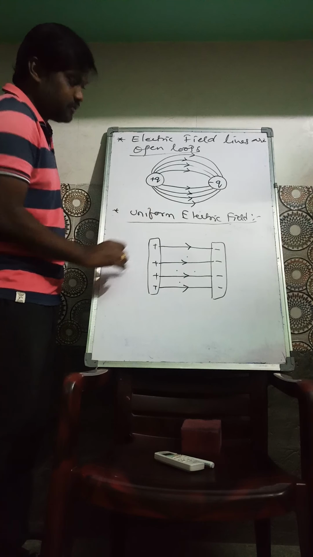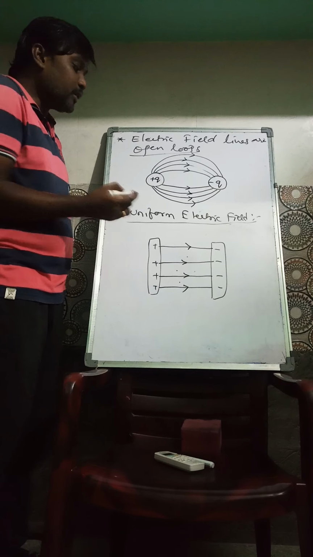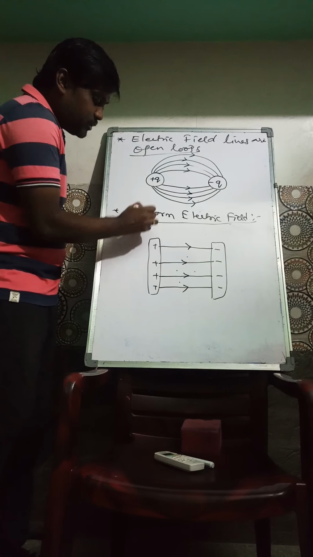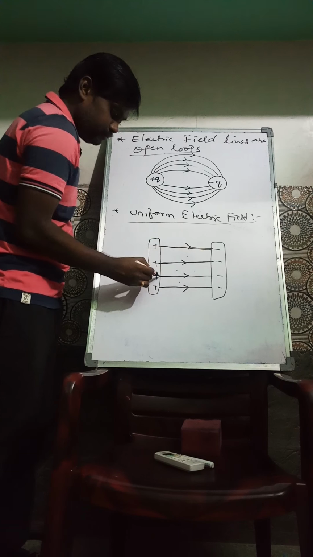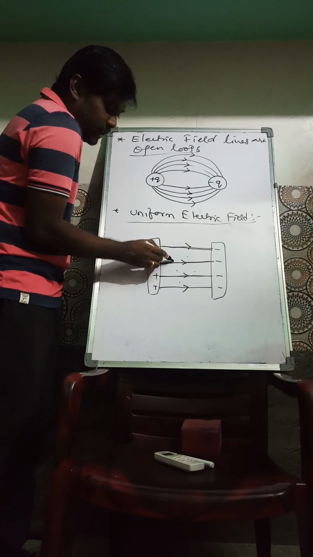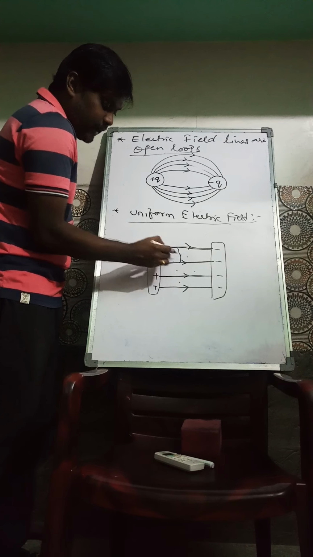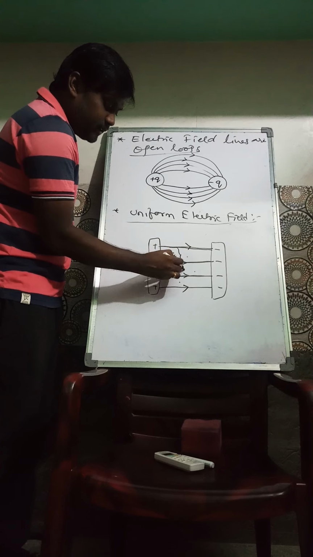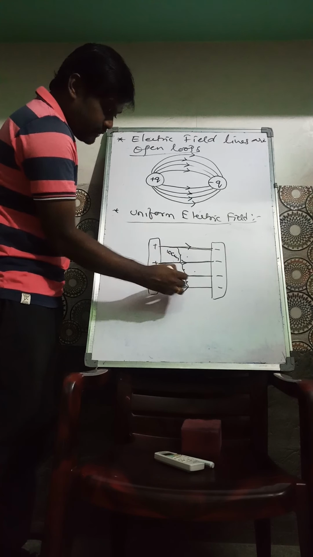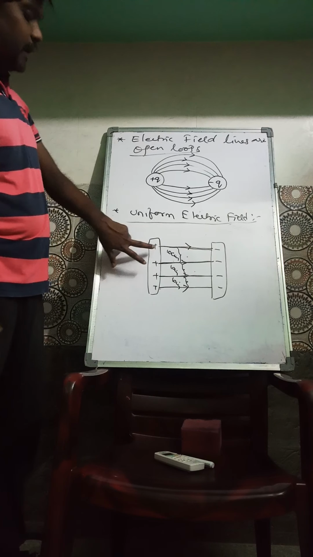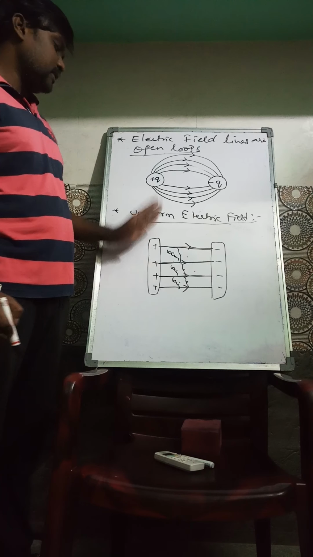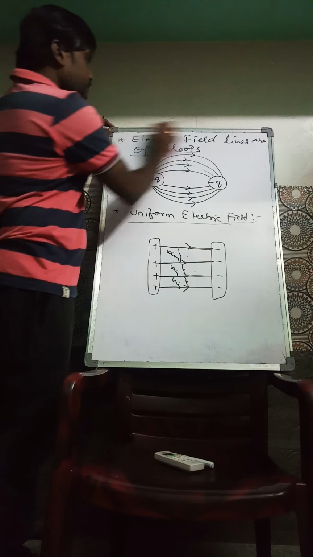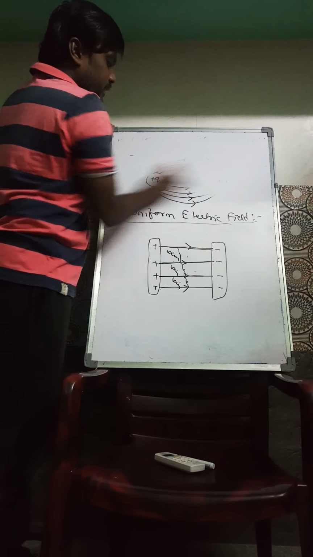What is the structure of a uniform electric field? By seeing a figure, how can you say it is a uniform electric field? It has parallel lines of force, parallel to each other and equispaced. This distance is 10 centimeter, this is also 10 centimeter, and this is also 10 centimeter. Such an arrangement of field lines is a representation of a uniform electric field. And this is the end of electric lines of force.